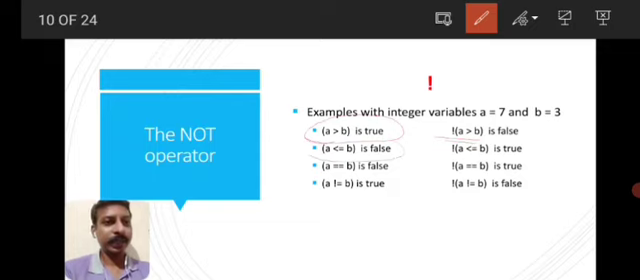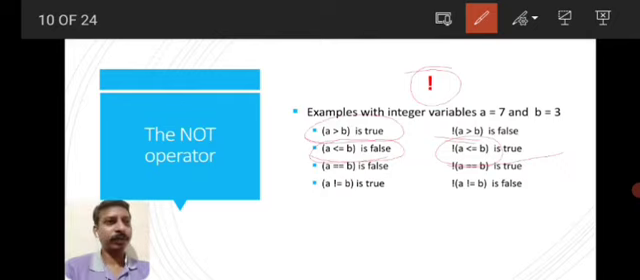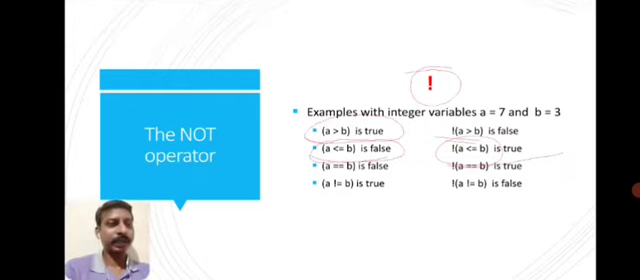Second case, if A less than or equal to B is false, not of it is true. So whatever the output of the expression, whether true or false, if we put an exclamation symbol, which is the symbol for the not operation, before that expression, then it will negate the output of that expression. So these are the different types of operators in conditional statements, in logical expressions.